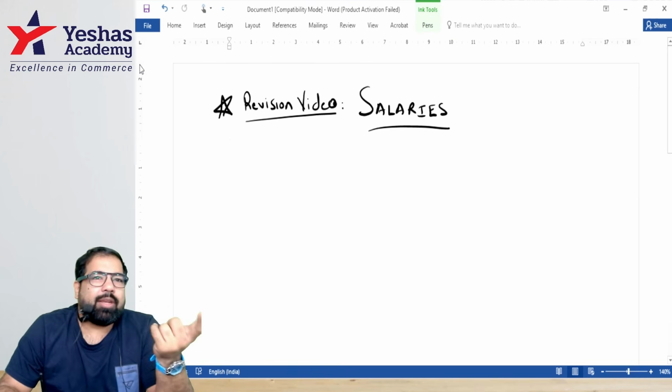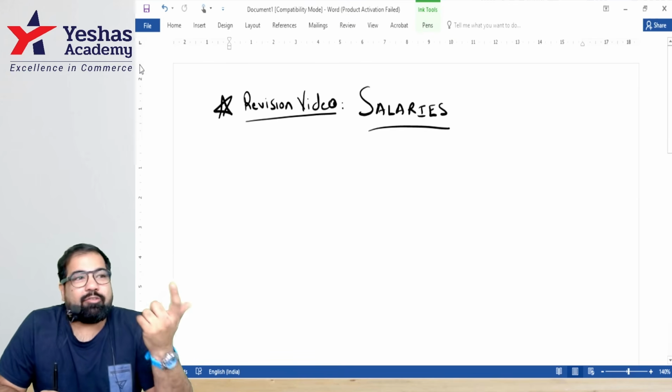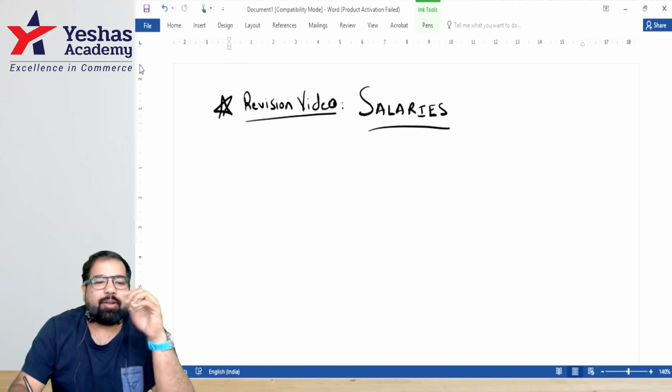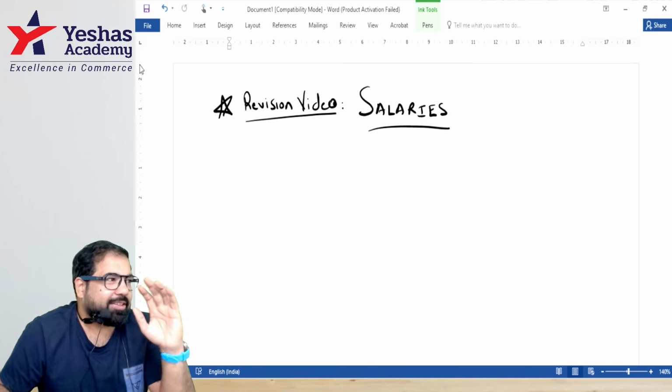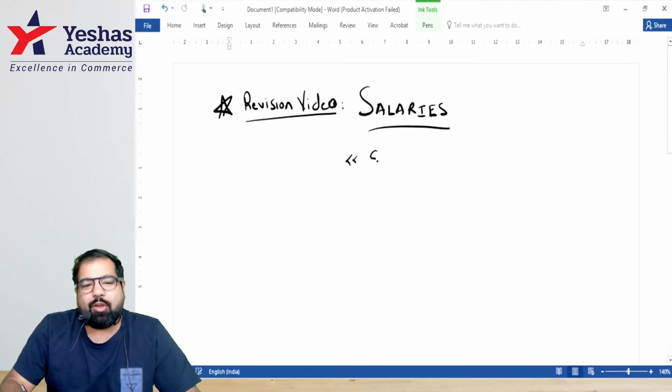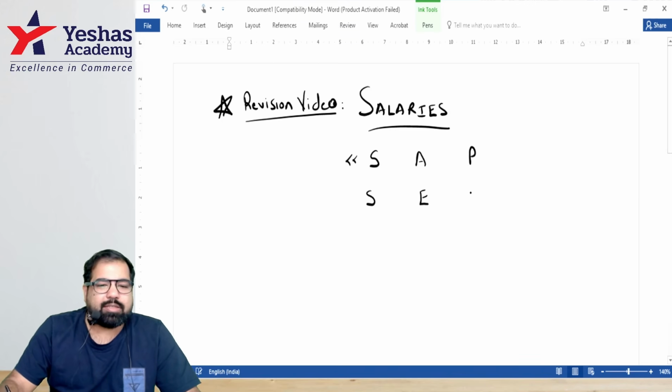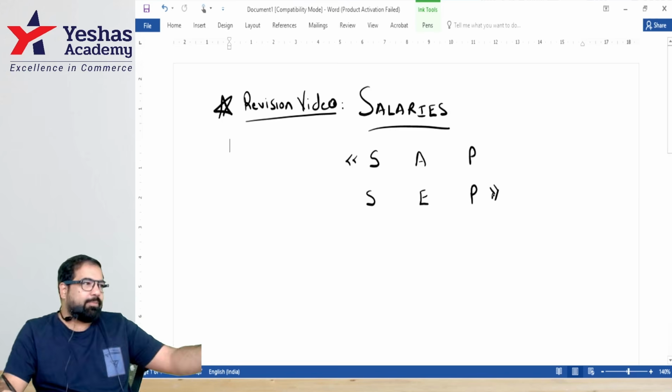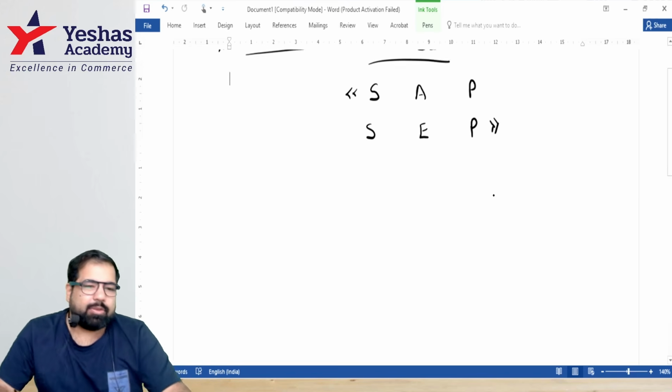Guys, how many letters do alphabets have? 26. But we in salaries are only focused on 6 letters, guys. And these 6 letters will help you understand salaries really well. What are the 6 letters, guys? SAP and SEM. Let's see what this is, and we'll also talk about what happens in the new scheme. Let's start with the deductions, guys.